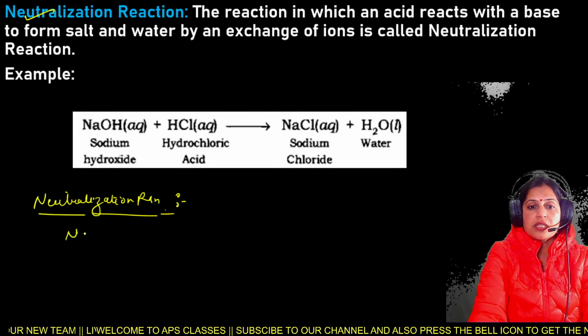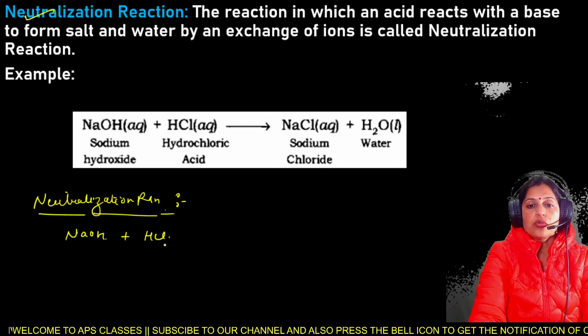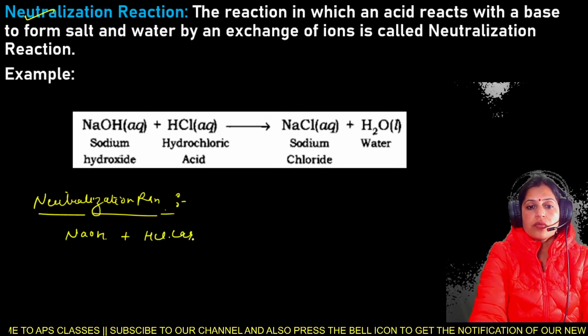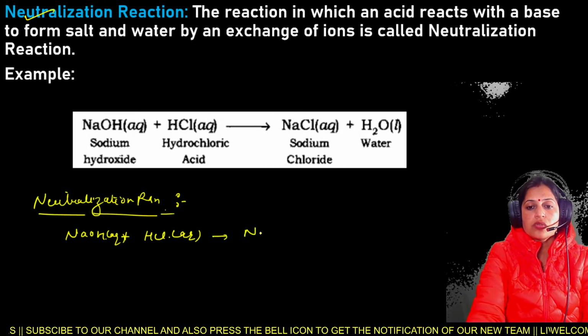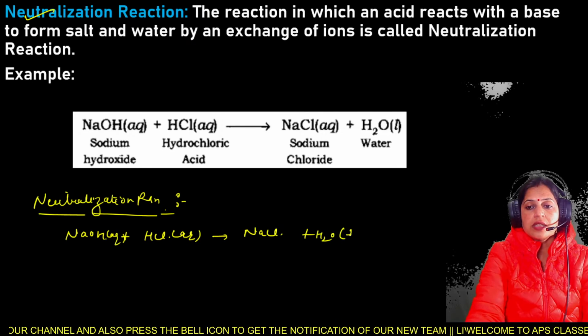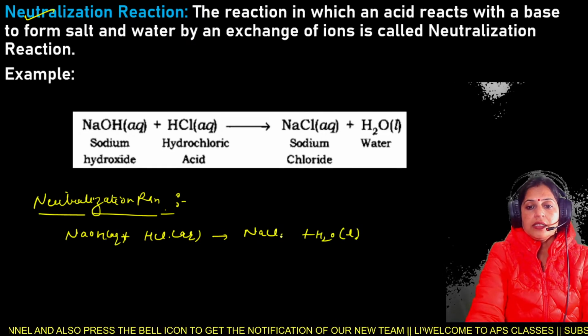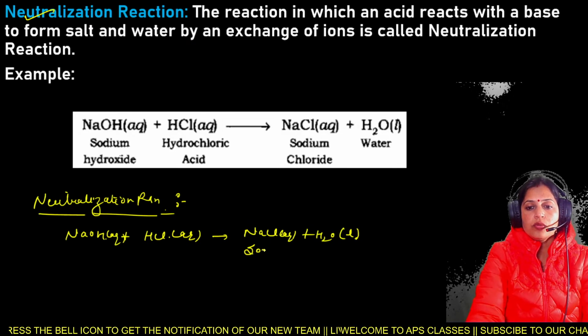For example, sodium hydroxide plus hydrochloric acid, both in aqueous form, forms sodium chloride, in aqueous form, plus water, in liquid form.